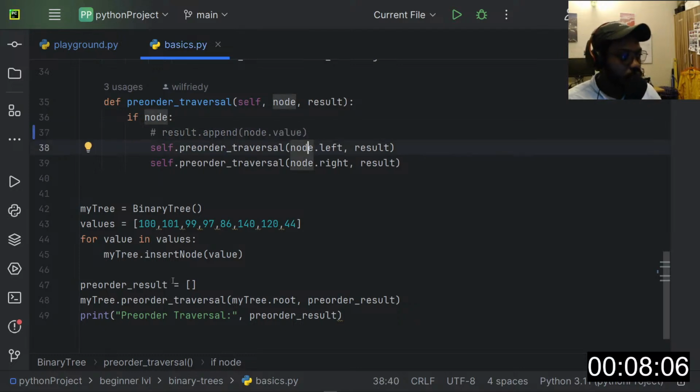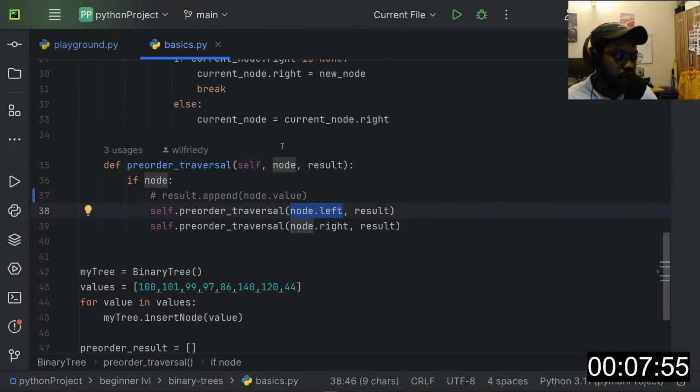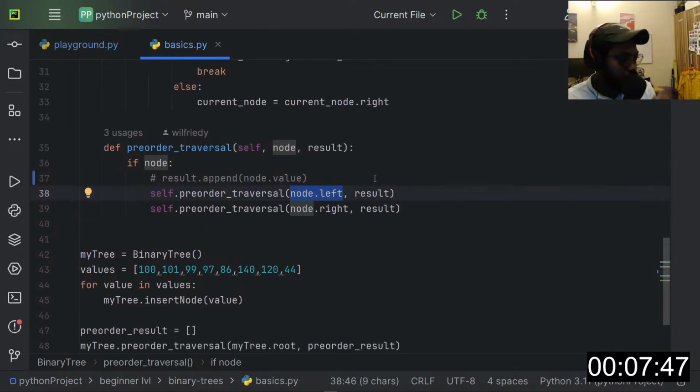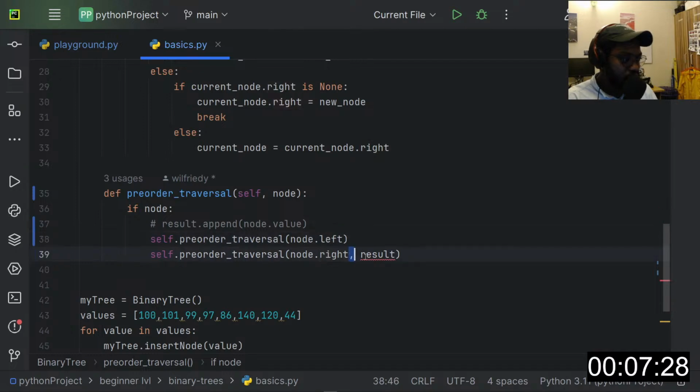So we recursively call the functions, right? So we'll do pre-order traversal. We call pre-order traversal for the left node of the current node. In this case, we'll start from the root node, right? And then we'll print every node on the left, right? And then I'm just using this result here to append the values at each point. Otherwise, we can do this, right? Let me just remove this part. And then we just print the nodes, right? We just print the nodes.